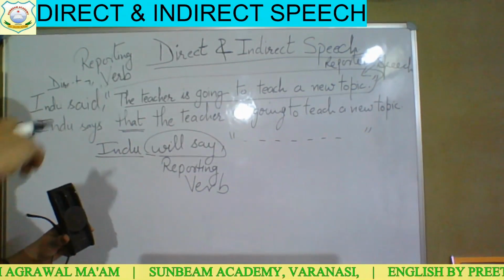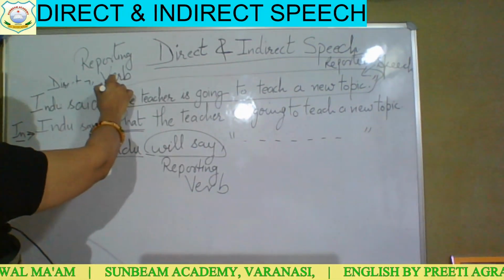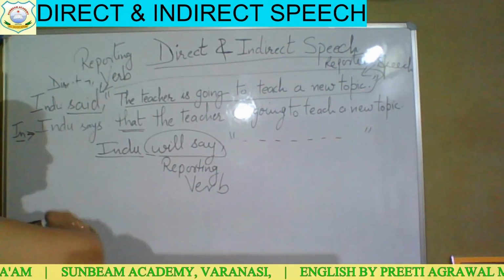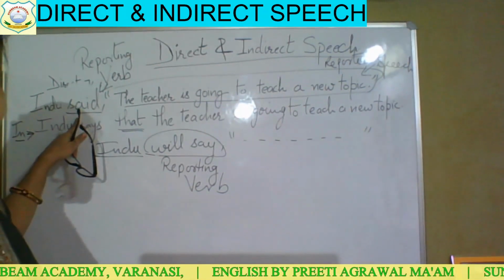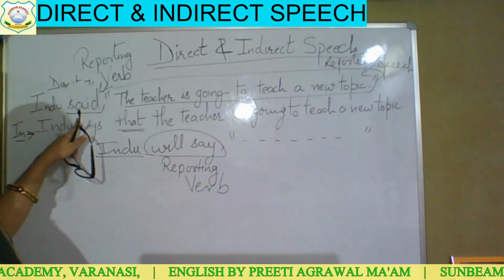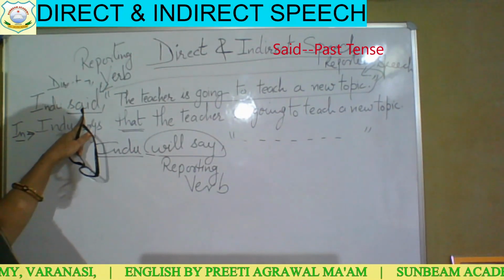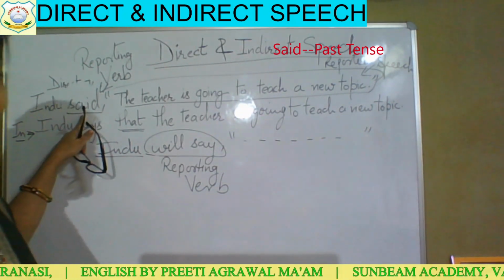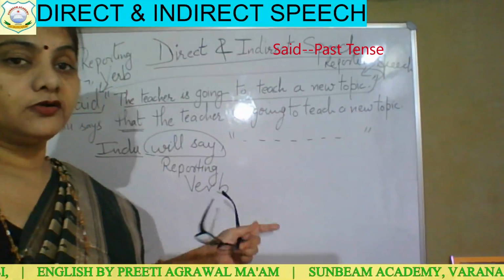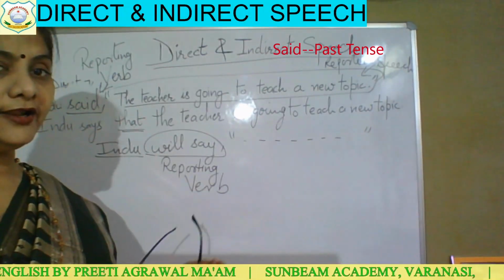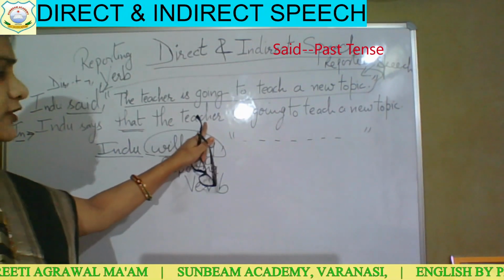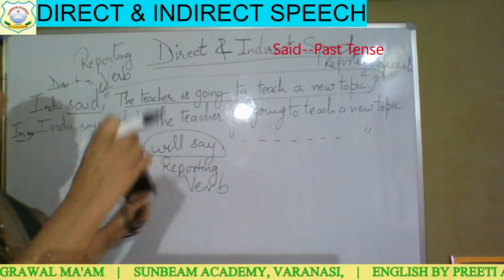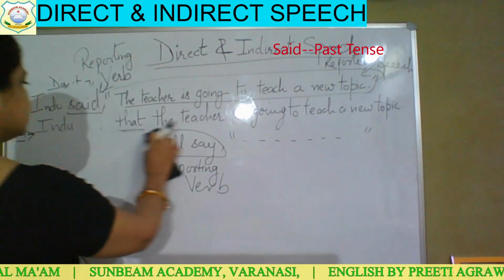This reporting verb has changed into past tense. As soon as the reporting verb is in the past tense in direct speech, while changing direct to indirect speech, the reported speech tense will also be changed.